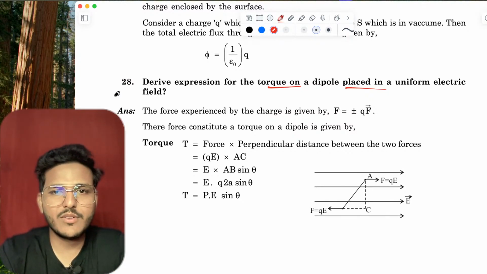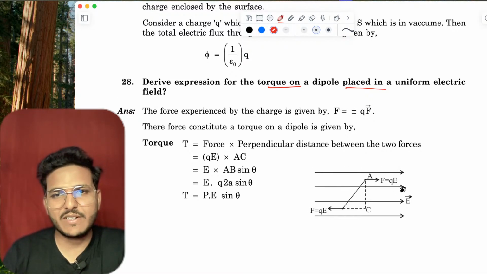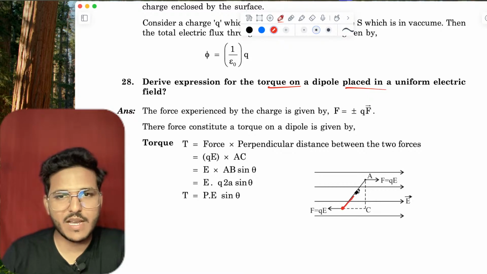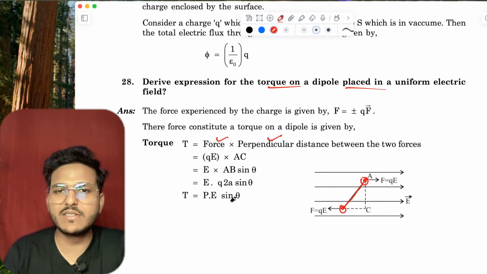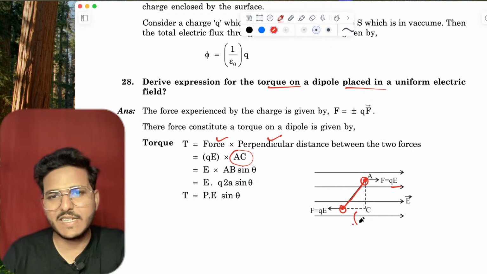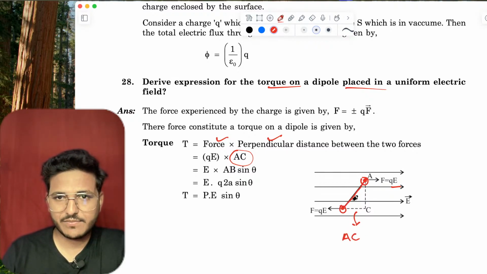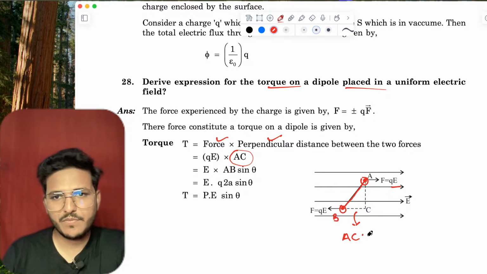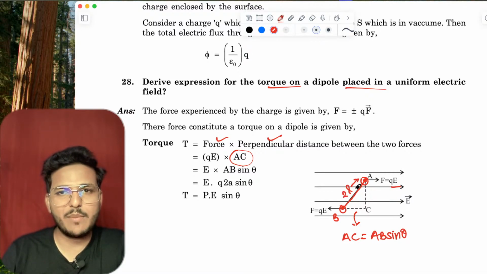For deriving this, as you know, this is an electric field and this is a dipole kept at an angle theta. Then what is the torque? Torque is force into perpendicular distance. Now force is F equals QE, and the perpendicular distance is this AC. AC is AB sin theta, and AB is 2L.